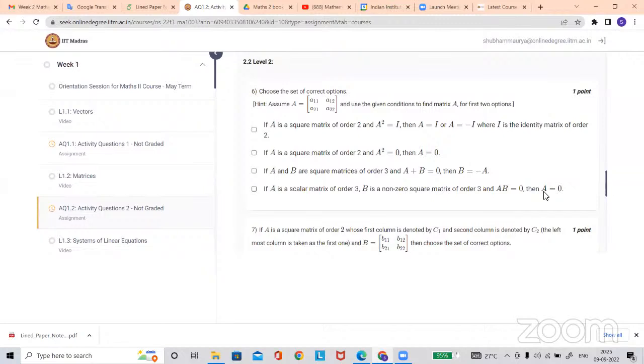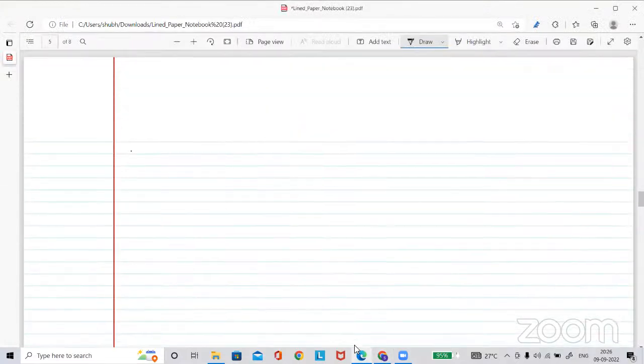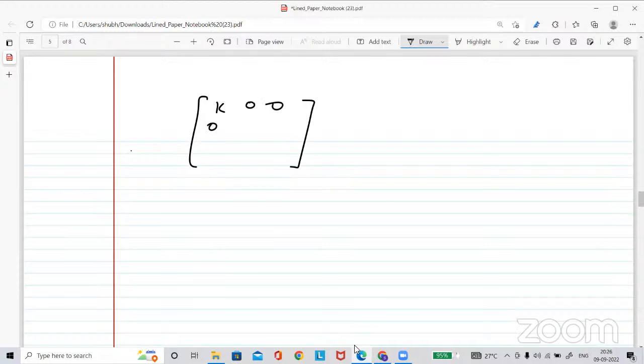You know what is meant by a scalar matrix. Why is the matrix named a scalar matrix? Because it will behave like a scalar. What is a scalar matrix? The diagonal is constant, sir? Exactly, the same number, constant. All will be the same. Yes, scalar.